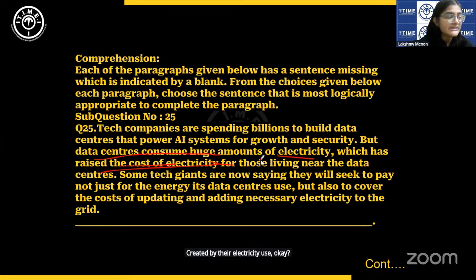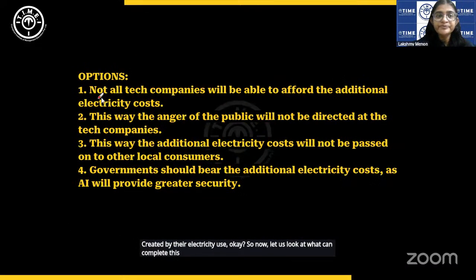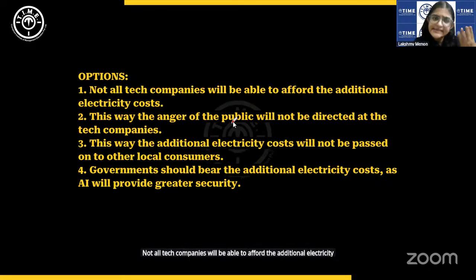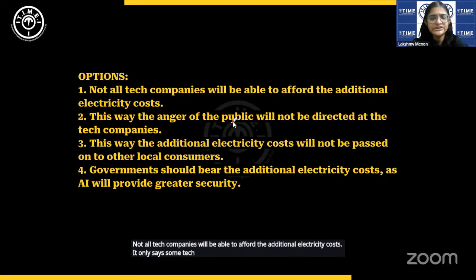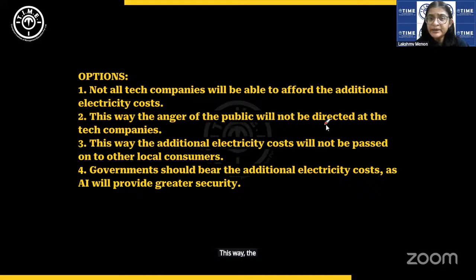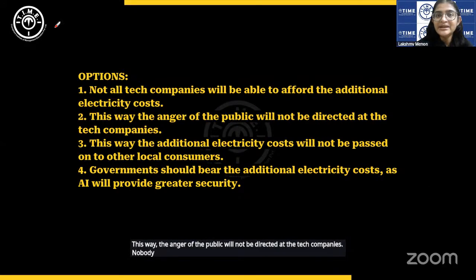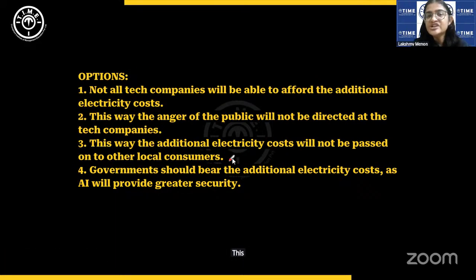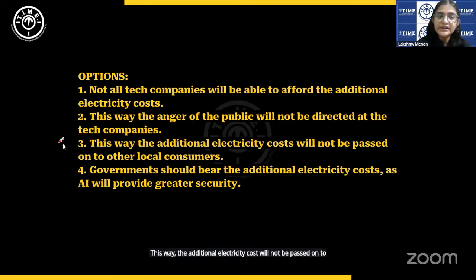Okay, so now let us look at what can complete this para. Not all tech companies will be able to afford the additional electricity cost. It only says some tech companies will do it, right? So that is irrelevant. This way, the anger of the public will not be directed at the tech companies. Nobody said that the public is going to be angry. That doesn't make sense. This way, the additional electricity cost will not be passed on to other local consumers.